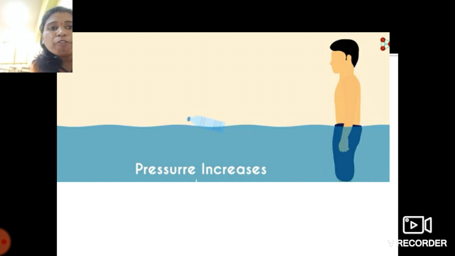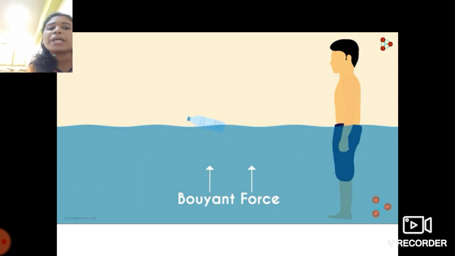So the upward force exerted by the water on that bottle is known as upthrust or the buoyant force. Now, this is all about the force or the pressure which is exerted by the liquid from the downward side.